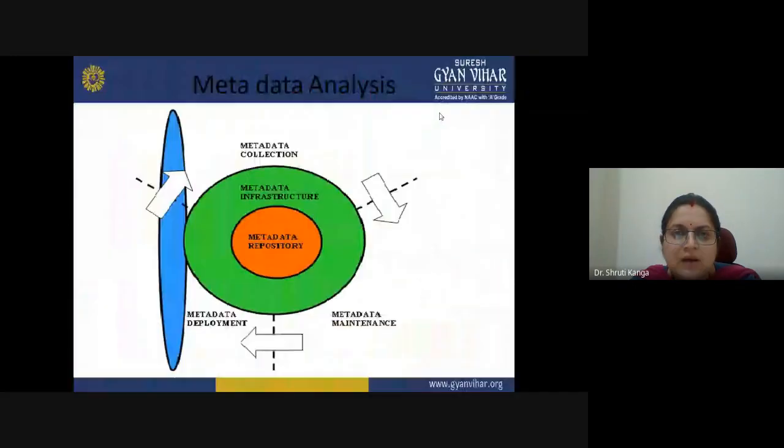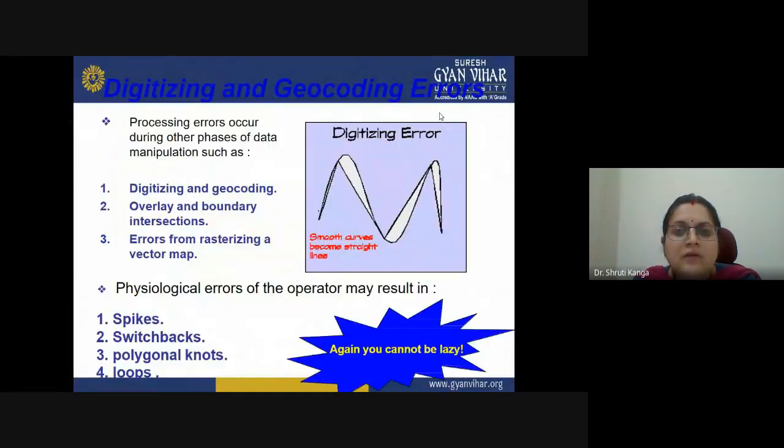matching, all that we have studied, then metadata, then we have errors associated with digitizing, which you have also studied in the previous lecture when we were studying digitizing, its types and errors. Processing errors occur during the phase of data manipulation, such as digitizing and geocoding of the data, then overlaying of the boundaries, intersection, then errors from registering a vector map.